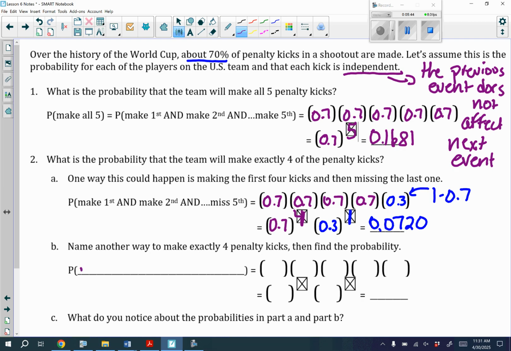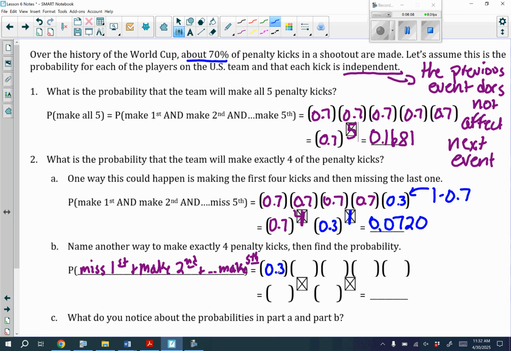So let's say we miss the first one, and then we make the second, and we go all the way and we make the last one. So that's my one I'm going to try. So I'm going to say we miss the first one, but we make the second, third, fourth, and fifth one. So since we missed the first one, that's going to be 0.3.